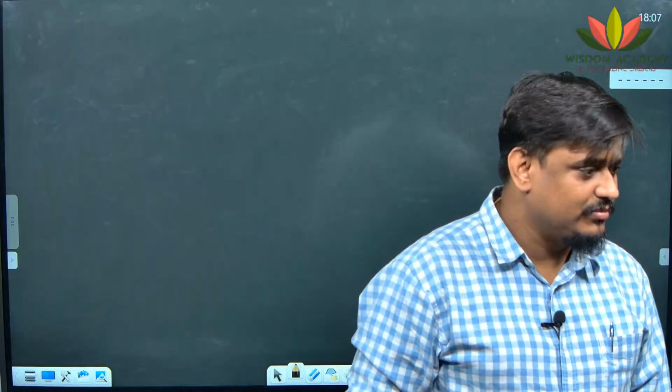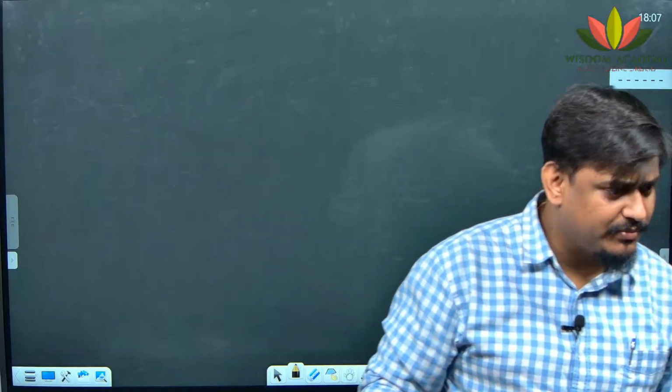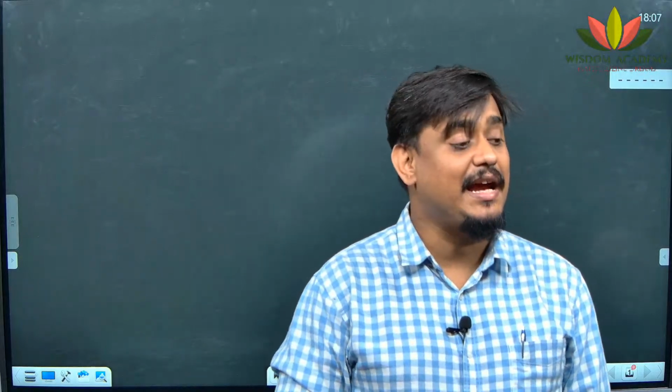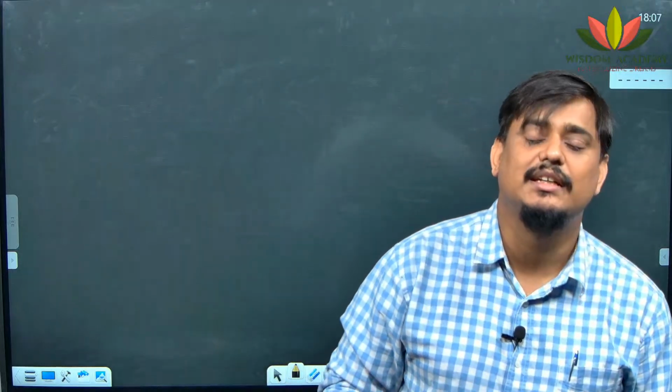Change in medium. Why light bends? Because of change in medium. Change in optical density. Why is light bending? Because of changing optical density. That is the main point.